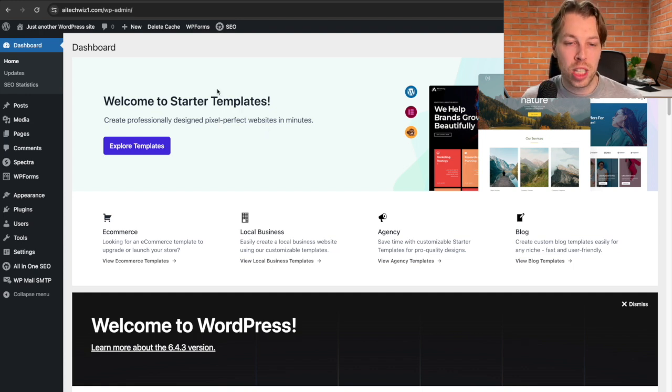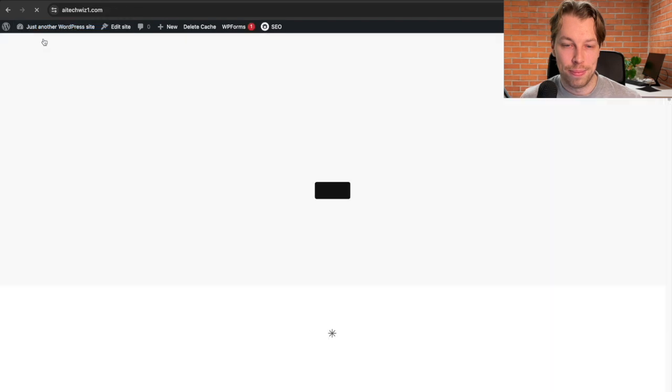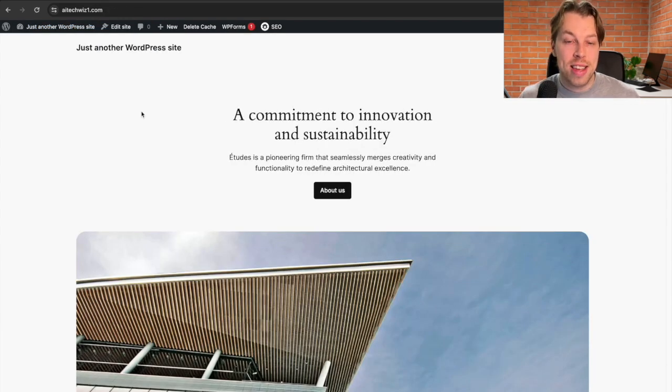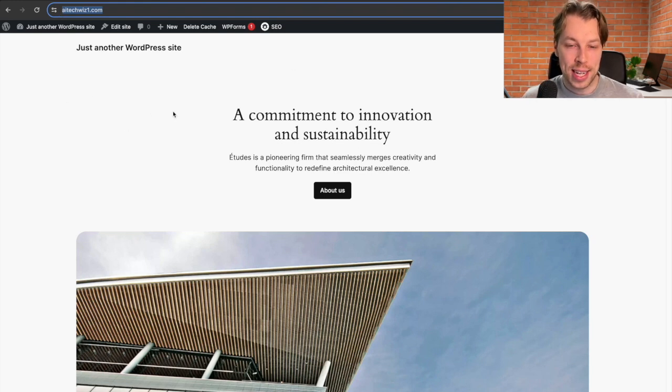The most important thing here is that this is not your actual website, but this is the admin view. This is where you actually create content and do all these settings on your website. So if you want to visit your website for the first time, hover over the top left corner and click on Visit Site. And now this is your website. If you send a link to your website to somebody, they would see a website like this.